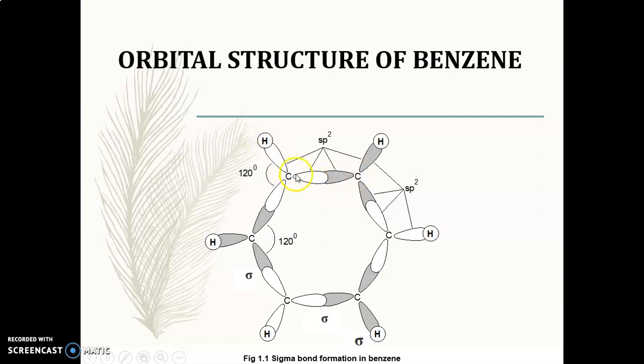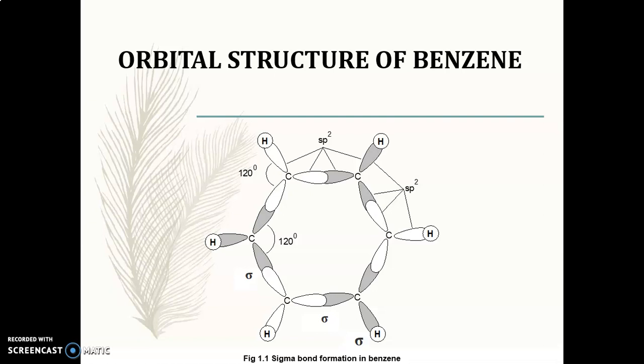Here you can also see the s orbital overlapping axially along this axis. That's why it is known as axial overlapping. Here also, the orbitals present in both carbon atoms form an axial overlap. In this way, two types of sigma bonds are formed: the carbon-hydrogen and the carbon-carbon sigma bonds.